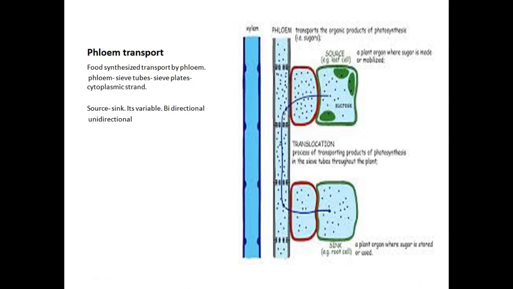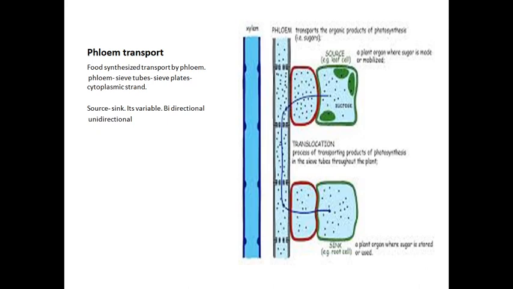This is called phloem transport. In phloem transport, there are two things. One is that food is transported by the phloem, and the phloem consists of sieve tubes and sieve plates. And source and sink: which one is called a source, which one is called a sink, and why. The next one is bidirectional as well as unidirectional.